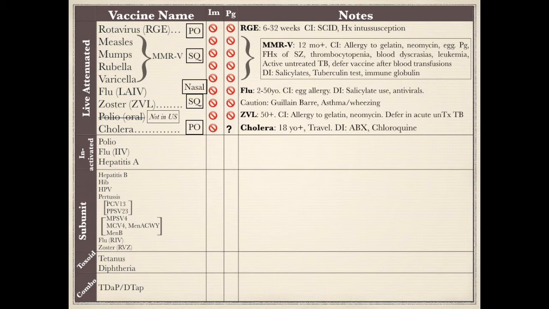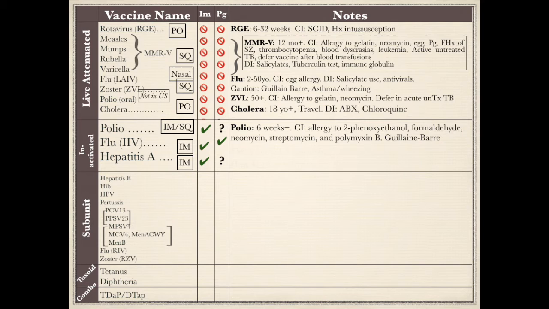On the CDC website, it was mentioned that if a pregnant person is traveling to the cholera-affected areas, the benefit of getting the vaccine may outweigh the risk of getting the disease, but there is not enough data to establish safety and efficacy. For the purposes of the NPLEX test, it is safe to think that all live attenuated vaccines are contraindicated for pregnant and immunocompromised patients. Drug interactions: avoid systemic antibiotics and chloroquine. The presence of the vaccine can be found for up to 7 days in stool, so caution is needed with immunocompromised close contacts.